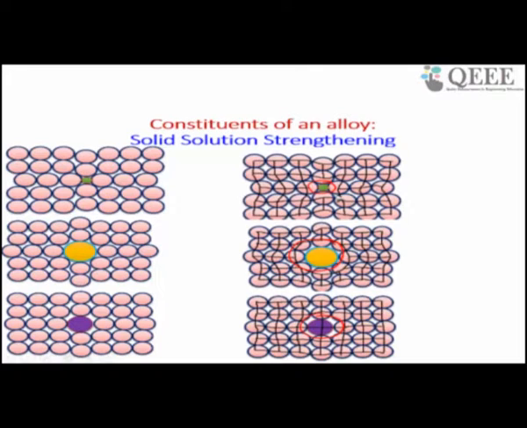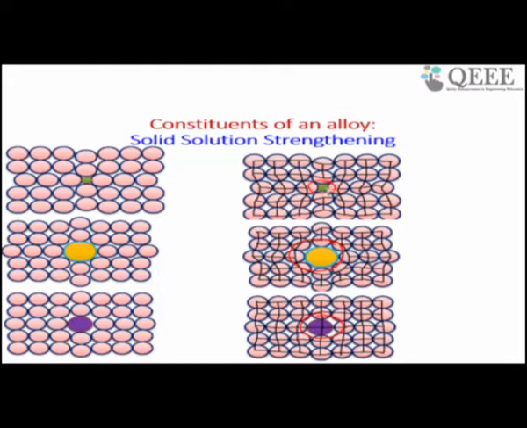How will strength be higher? As you know, when you apply stress, the dislocations move along the slip plane in the slip direction. Now, if it finds some obstruction to this dislocation motion, then to overcome that obstruction you need to apply high load or high stress, so the strength of that material will be high.